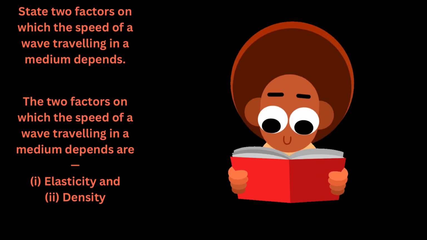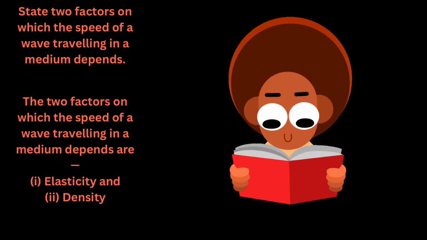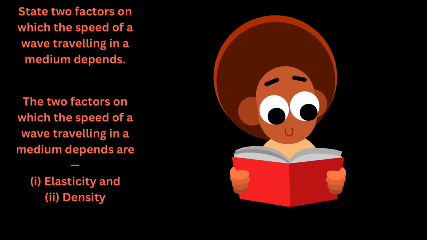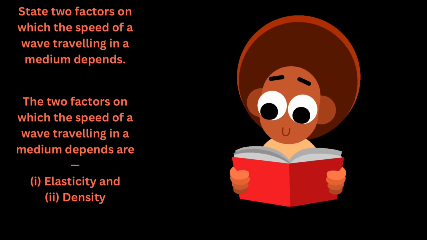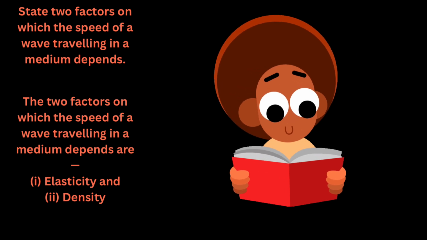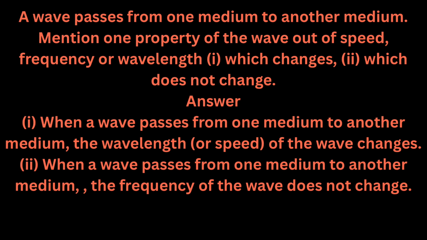State two factors on which the speed of a wave traveling in a medium depends. The two factors on which the speed of a wave traveling in a medium depends are: (i) Elasticity and (ii) Density.